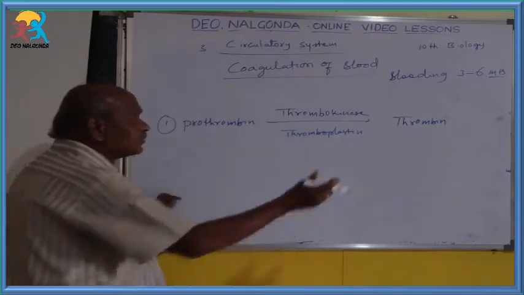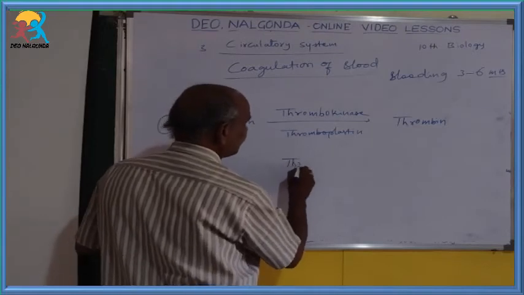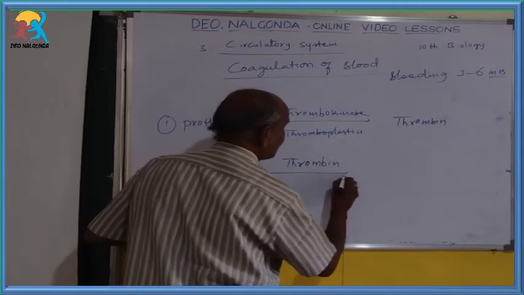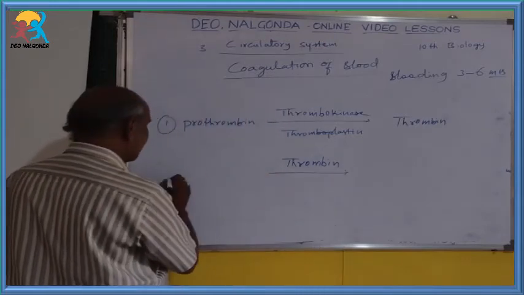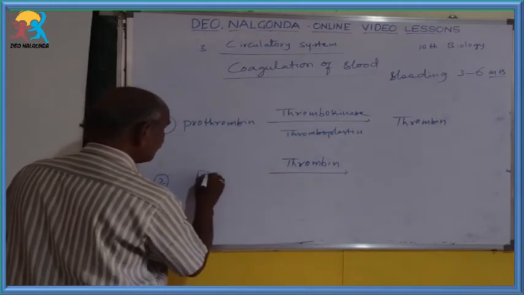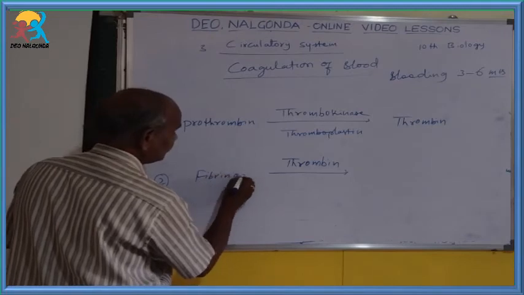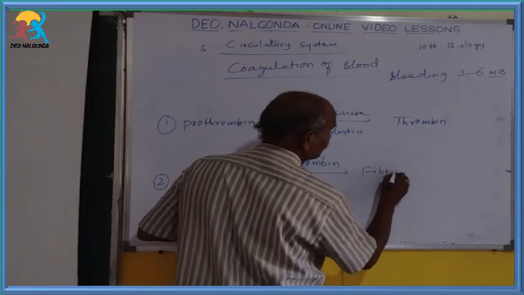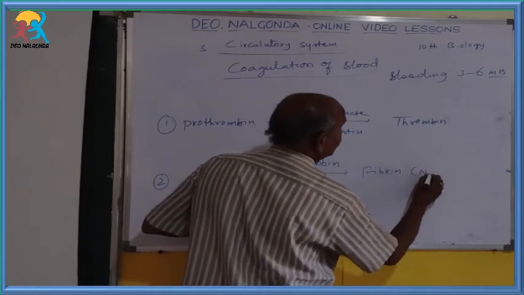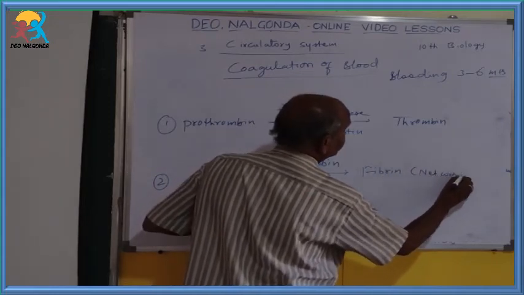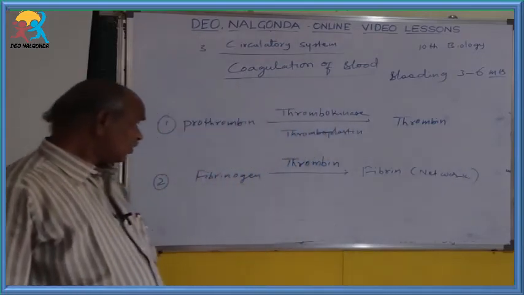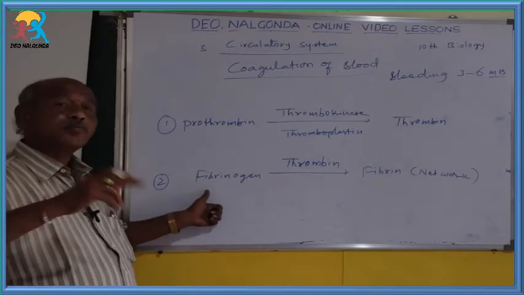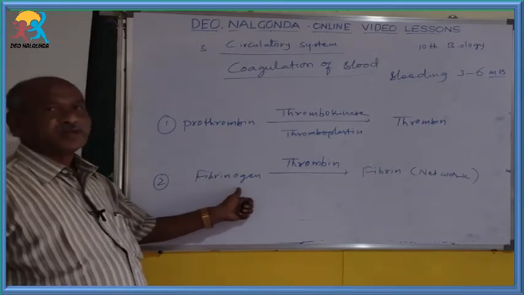In the next step, this thrombin acts on another plasma material called fibrinogen.